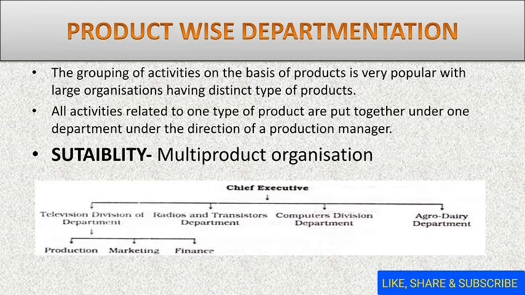You can see in the chart there is one chief executive and then there are 4 different departments: television division, radio and transistor department, computer division, and agro dairy department. So here the departments are made on the basis of the product. The first department is for television, the second is for radio and transistors, the third is for computers, and the fourth department is totally different, that is agro dairy.